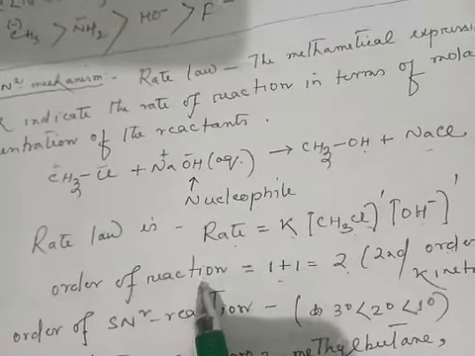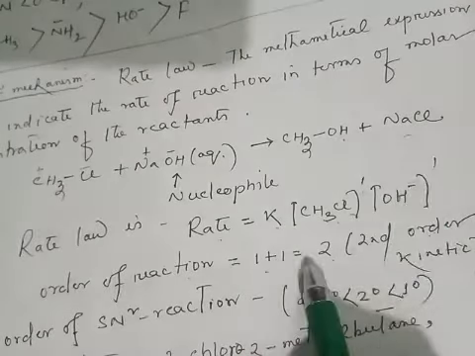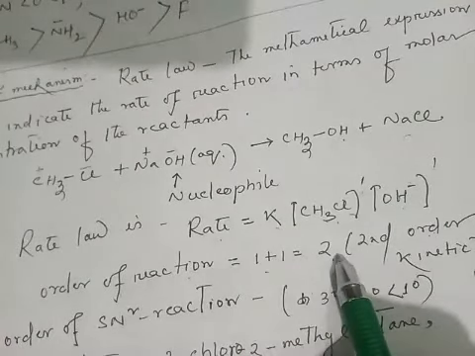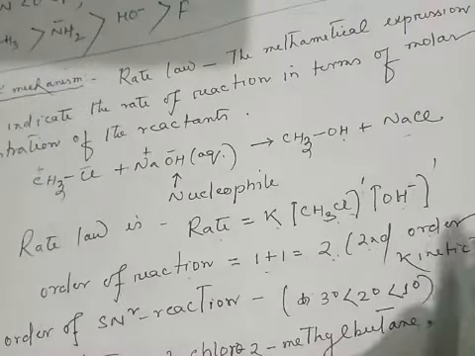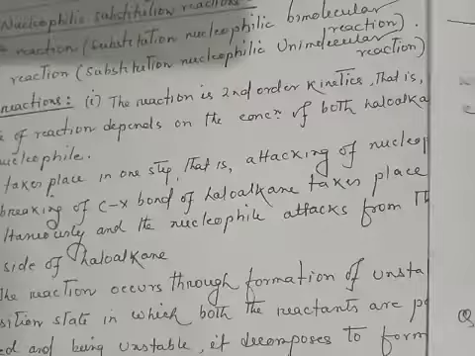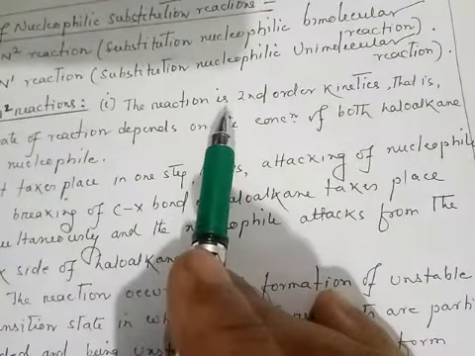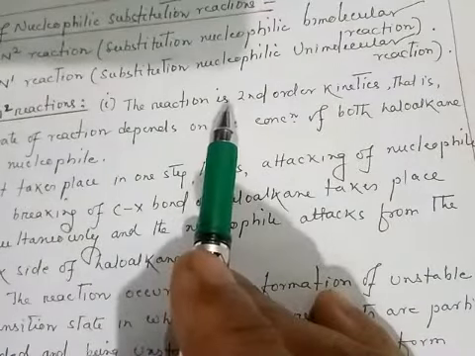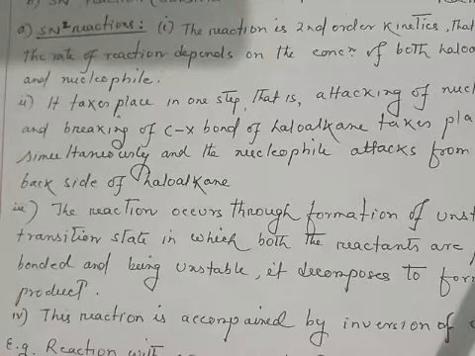So in this example, the rate depends on the concentration of both reactants, 1 plus 1 is 2. This is second order reaction, or we call it second order kinetics. So the SN2 reaction is second order kinetics, because the rate of reaction depends upon the concentration of both haloalkane and nucleophile.